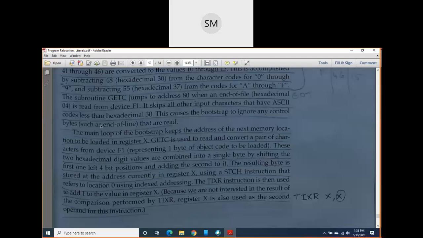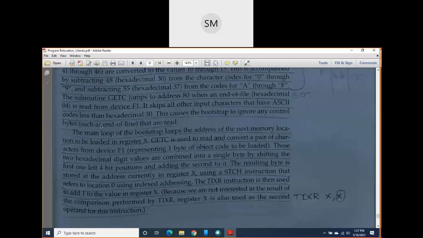But yesterday I discussed one more special type of loader, that is load and go. In that case, we are not loading the object program into secondary memory. We are directly loading it into the primary memory, right? That is a different case. So if you consider that our object program is right now stored in secondary memory, then now we want to load it into memory.